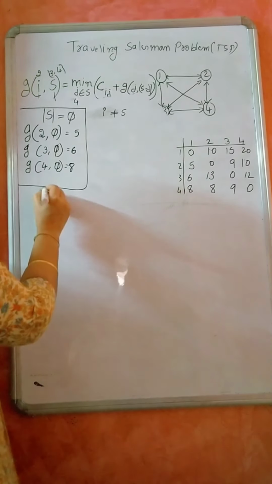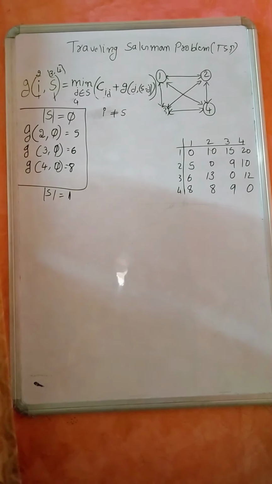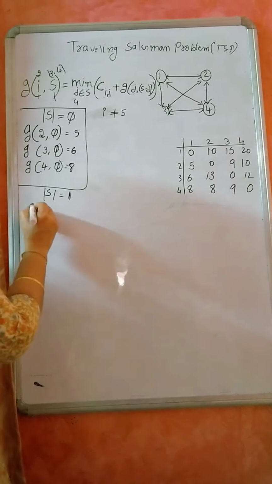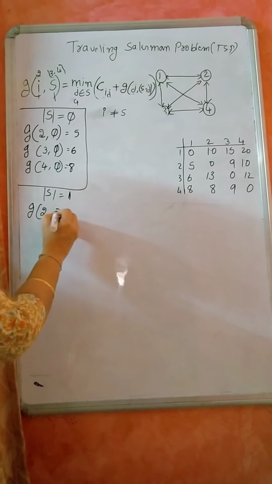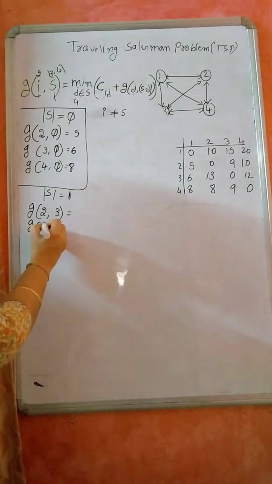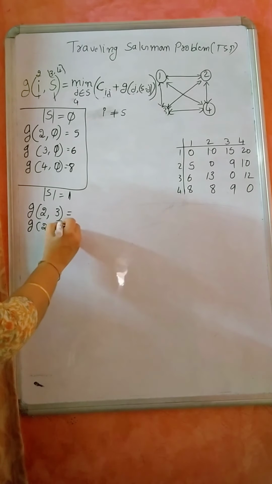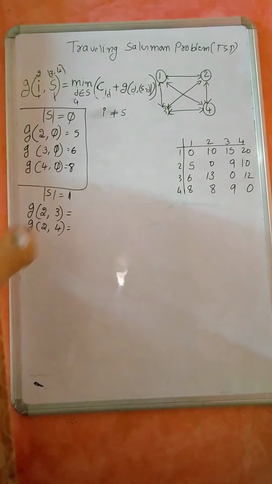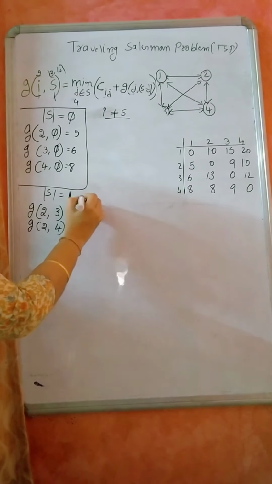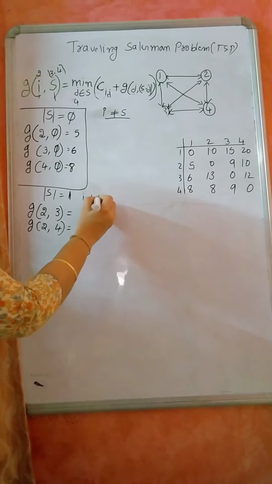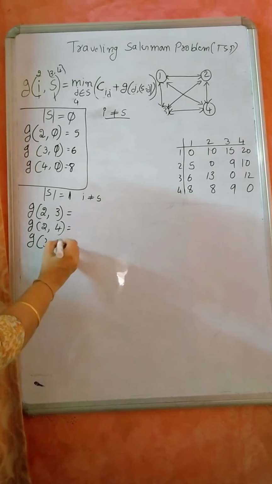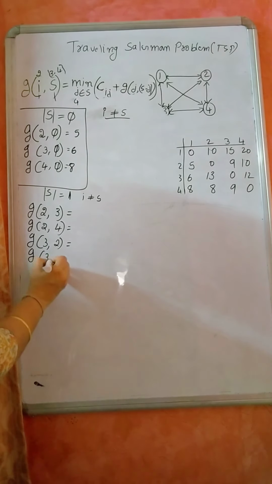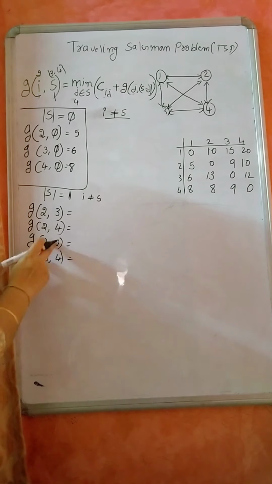Now I will consider length of S is equal to 1. Length of S is equal to 1 means that currently I am in 2, and the remaining vertex I need to visit is only one, and I should not be in the set S. Now if currently I am in 3, the remaining vertex to visit is 2. If currently I am in 3, the remaining vertex to visit is 4. Two options are there.